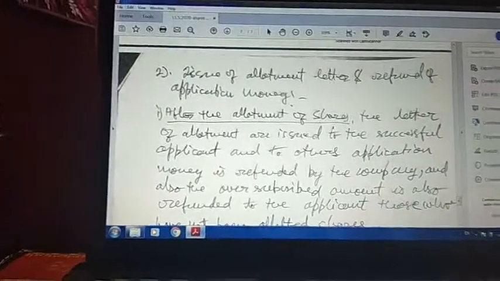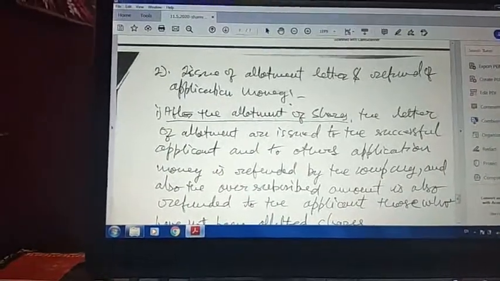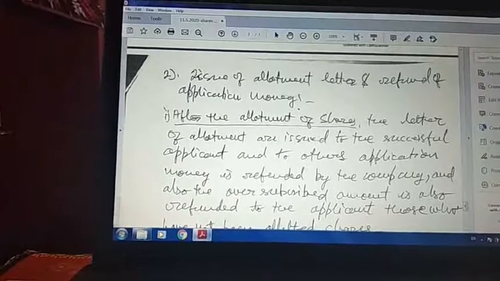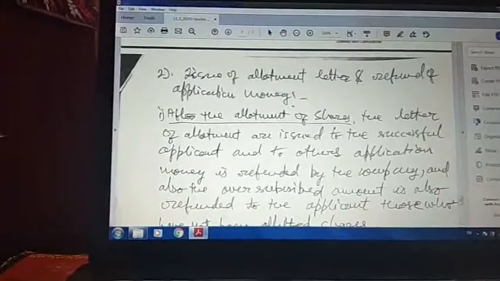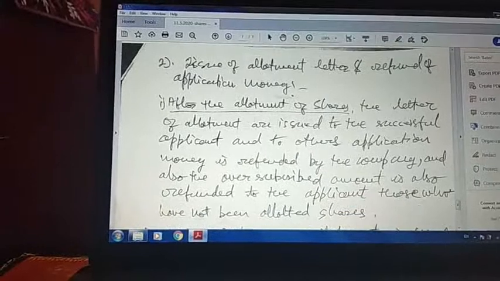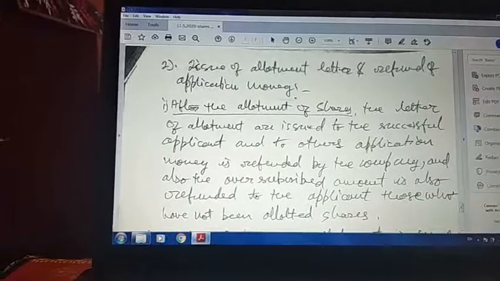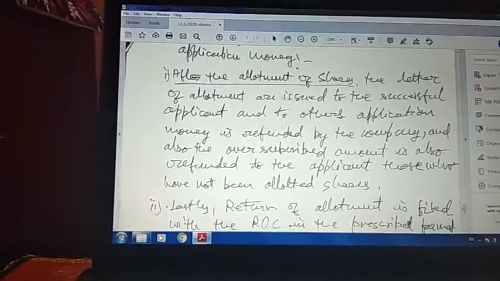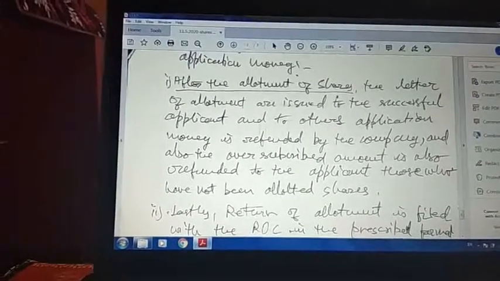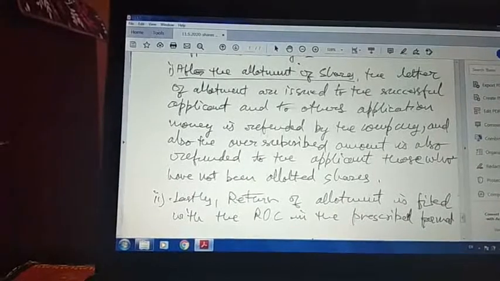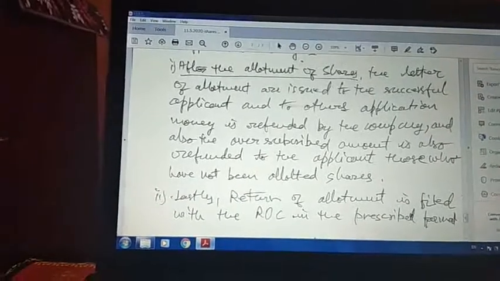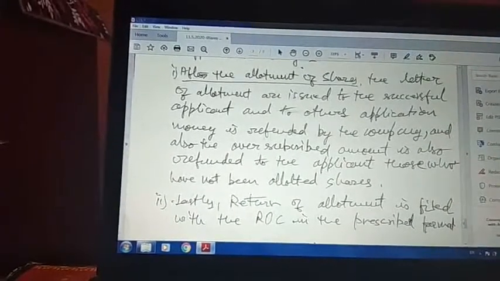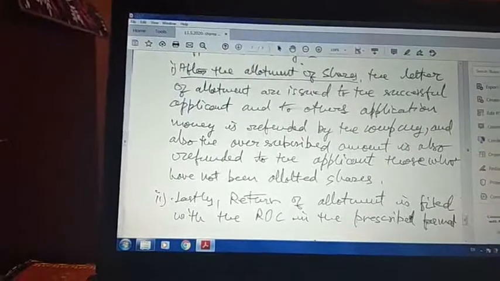And lastly, issue of allotment letters and refund of application money. This has to be done because those who have been allotted shares are to be sent an allotment letter, which has to be mailed to them, and that is done. Now, after the allotment of shares, the letters of allotment are issued to the successful applicants, and to the other applicants money is refunded by the company, and the oversubscribed amount is also refunded to the applicants who have not been allotted shares.